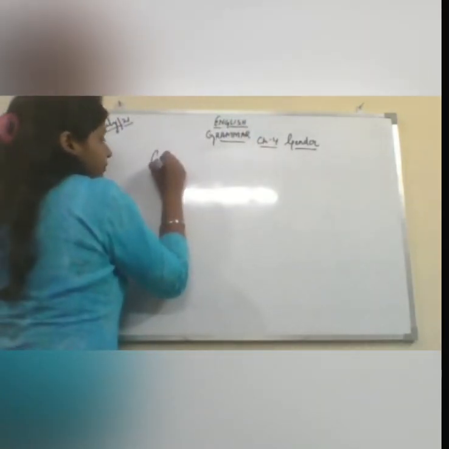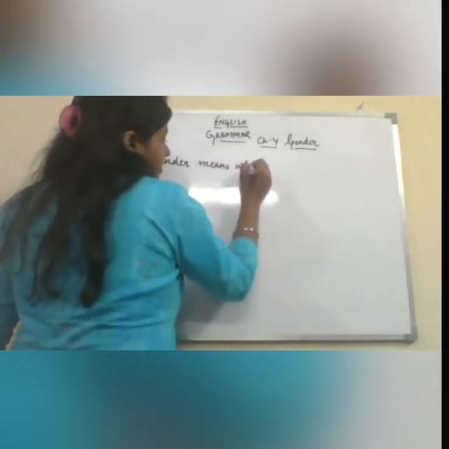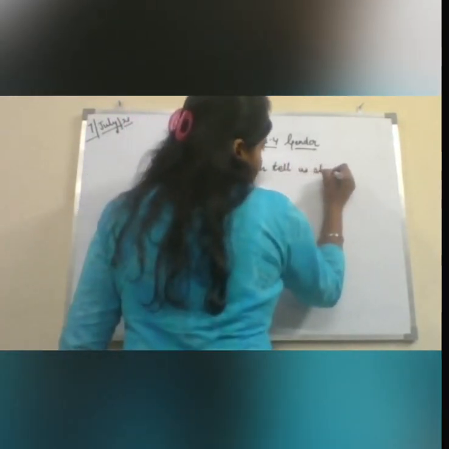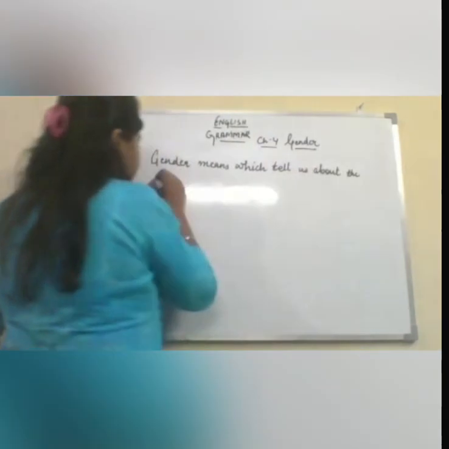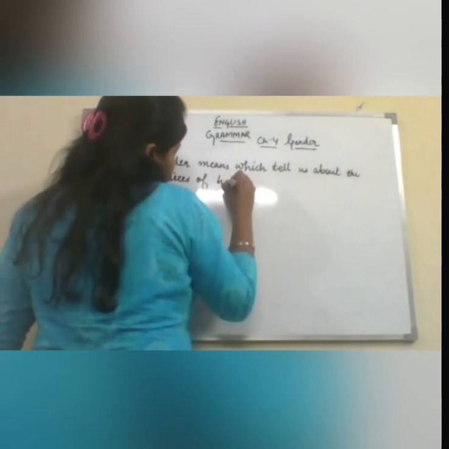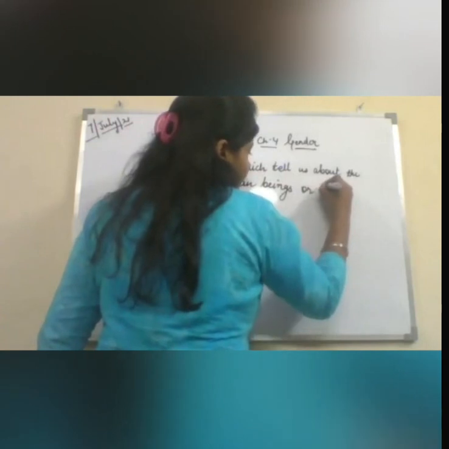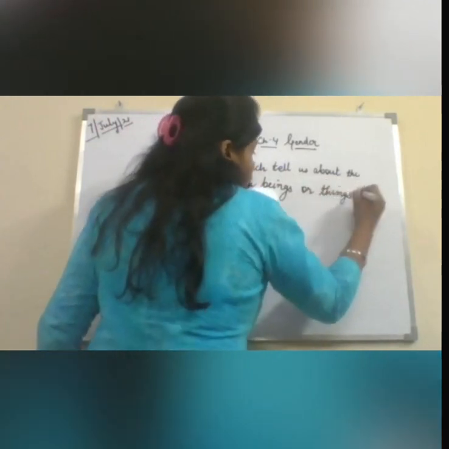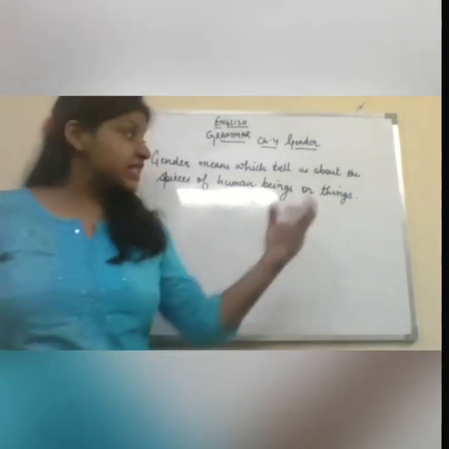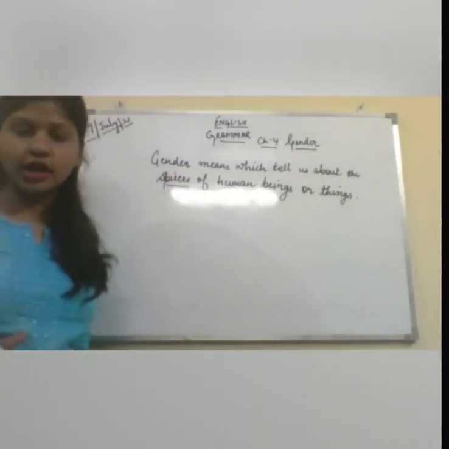Means gender means which tells us about the species of human beings or things. Means gender tells you about the category of human being. Species means, if I talk about the word species, species means the category of human being.